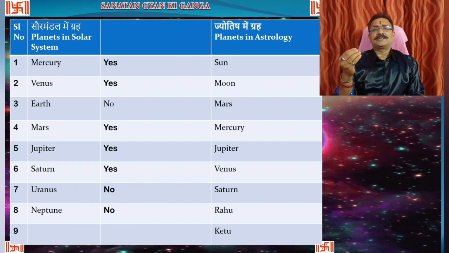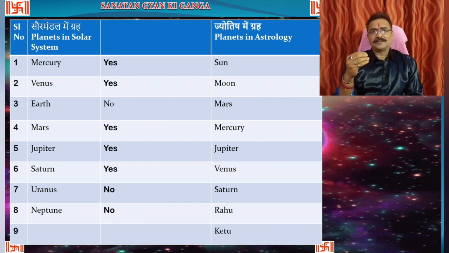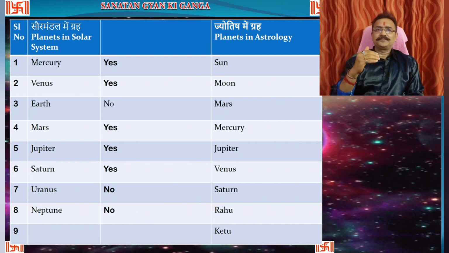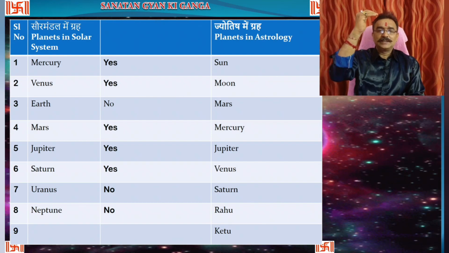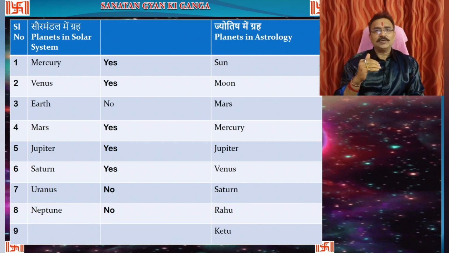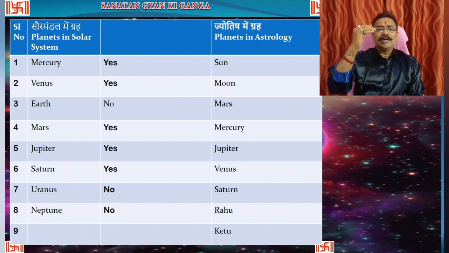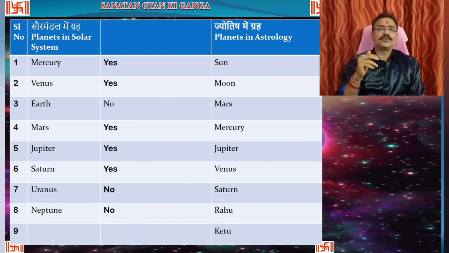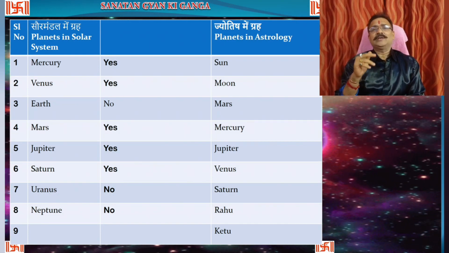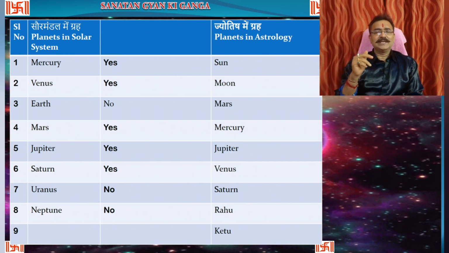After 9, astrological experts saw that some differences were still coming in the effects. So what they did, the Earth's north pole, which is a total dark area, and the Earth's south pole, that is also a total dark area. The Earth's north pole they considered as Rahu, and the Earth's south pole dark area they considered as Ketu. For astrological calculation purposes, Rahu and Ketu were taken into study as planets in the astrological system.